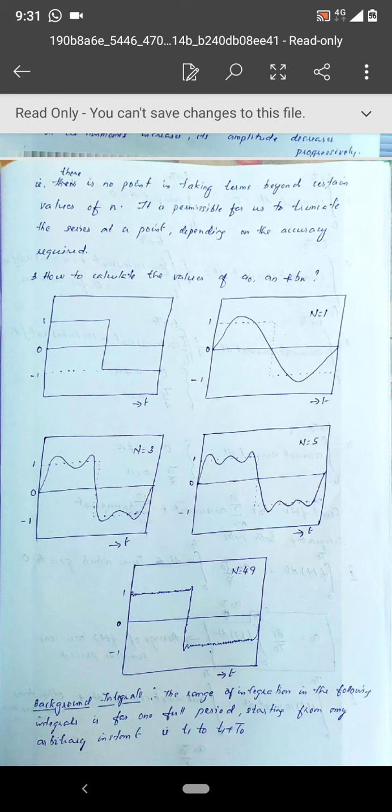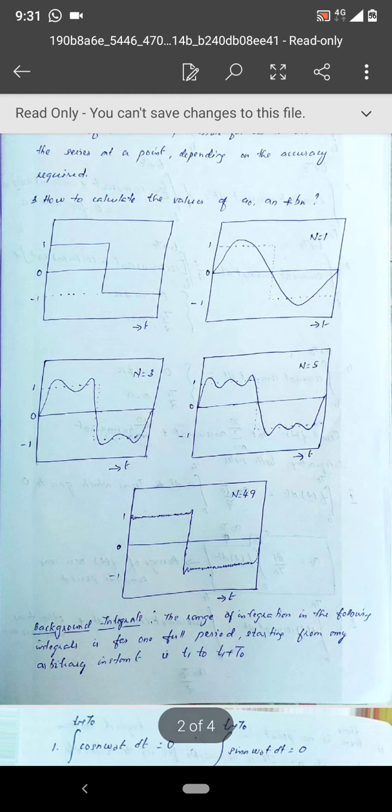If we add only the fundamental term, a1 cos omega naught t plus b1 sin omega naught t, then you can see the dotted wave there. The fundamental is nothing but a full cycle of a sine wave: a half cycle comes in the positive half cycle of the square wave, and the next half cycle comes in the negative half cycle.